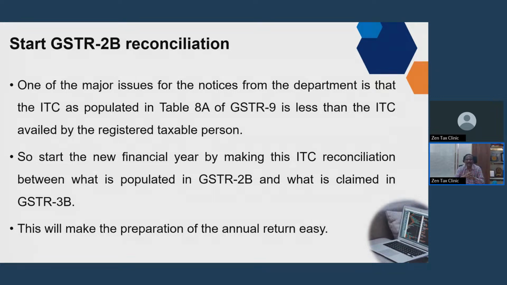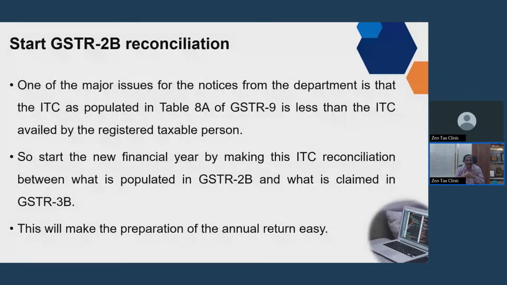So what we do at the end of the year, at the time of filing the GSTR 9, we try to reconcile, because only at that time will GSTR 8A get populated. So you will be trying to reconcile. Instead of that, now itself, what is the amount getting populated in GSTR 2B? Then you have a proper reconciliation of what amount is available in your GSTR 3B. So there will not be any mismatch, or this allegation of excess claim of ITC will not come in future.